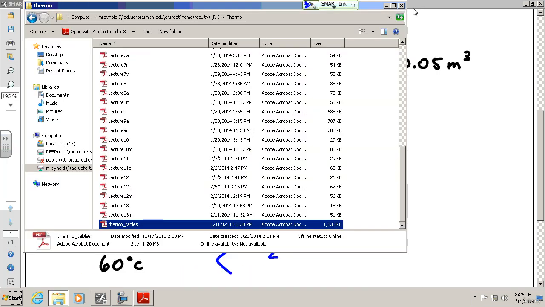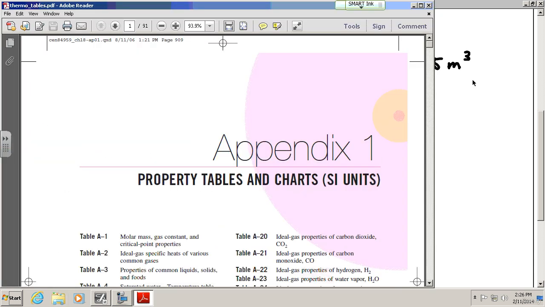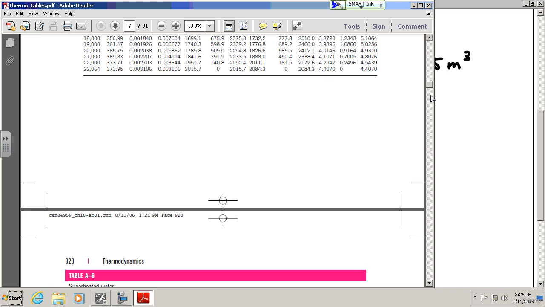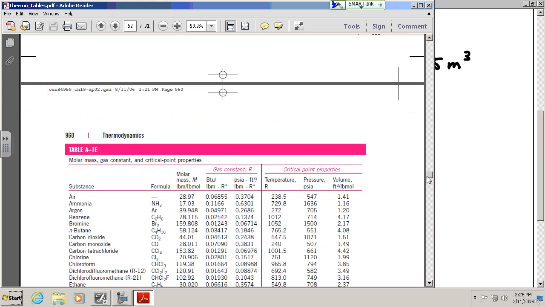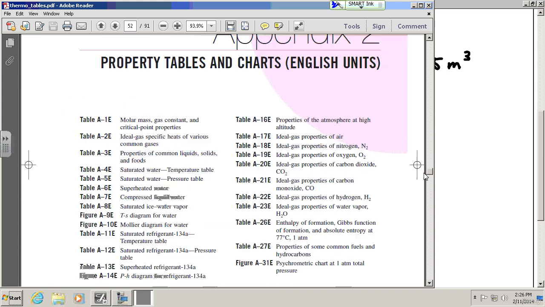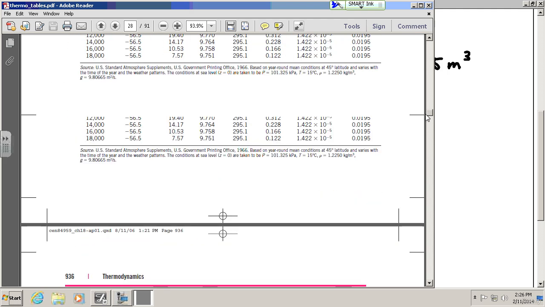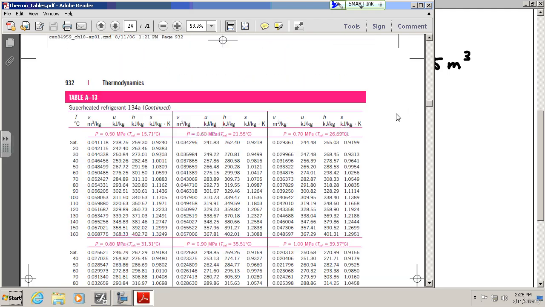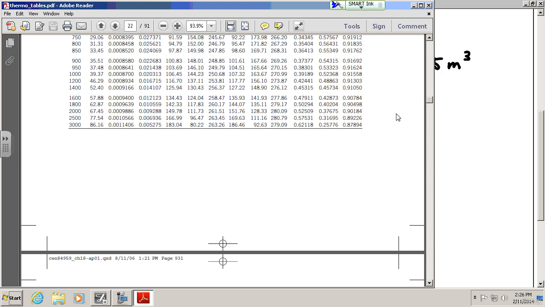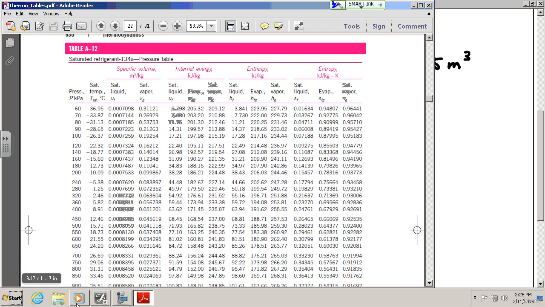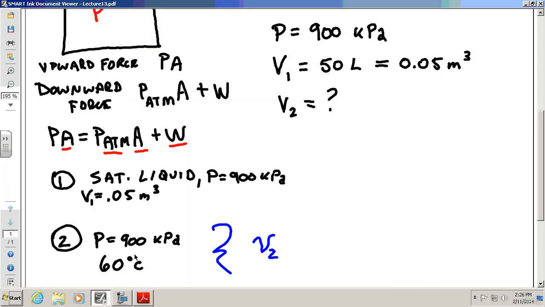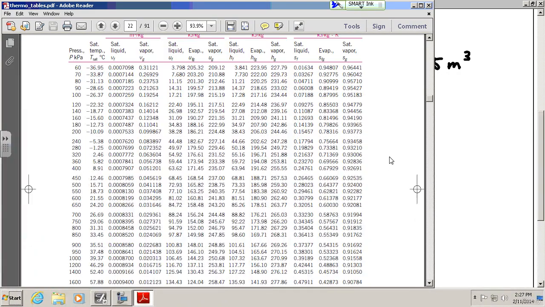Okay, so here's my table. And now don't go to water now. We got to go to refrigerant 134A. I think I went too far. Here we go. We're getting somewhere. Now, where am I going to go to first? There's two things I know. I know it's 900 kPa and I know it's 60 degrees Celsius. I'll go to the 900 kPa.